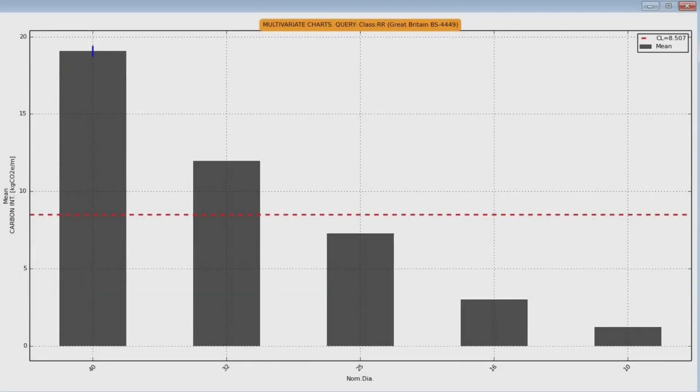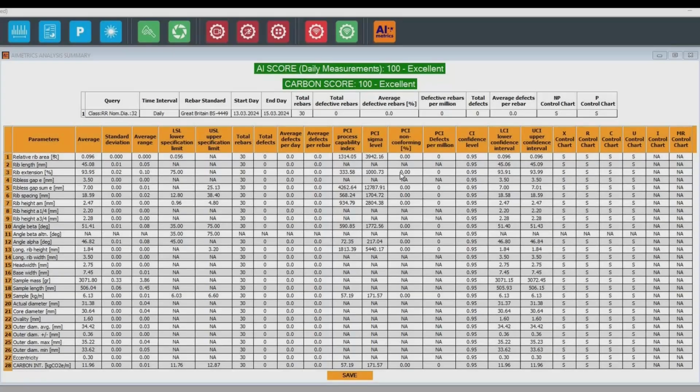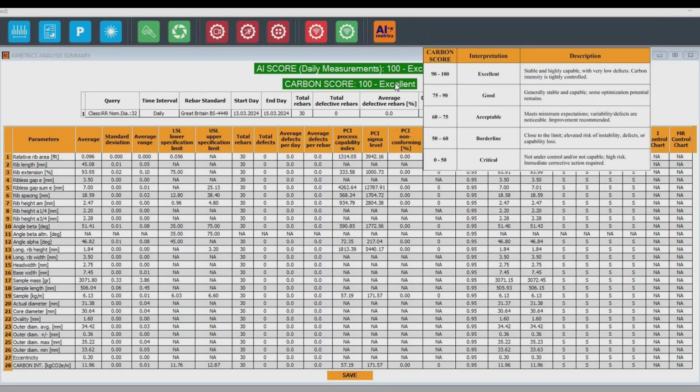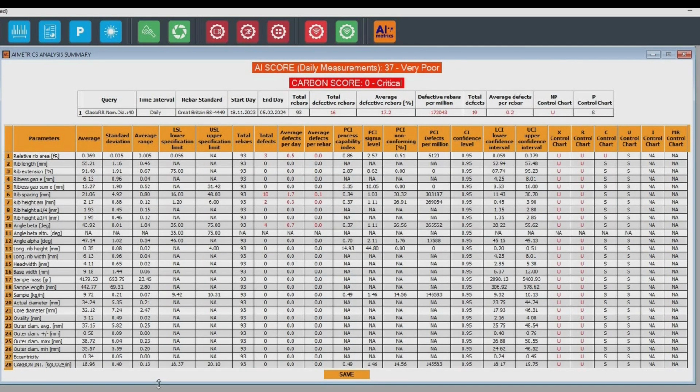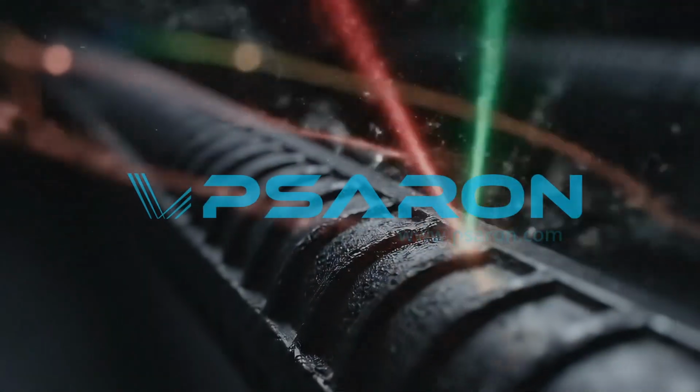RIB3D tracks the direct relationship between your production shifts, rebar specs, and carbon footprint. RIB3D delivers comprehensive reports with actionable AI production and carbon scores, driving greener, more efficient manufacturing. RIB3D, intelligent metrology for a sustainable future.